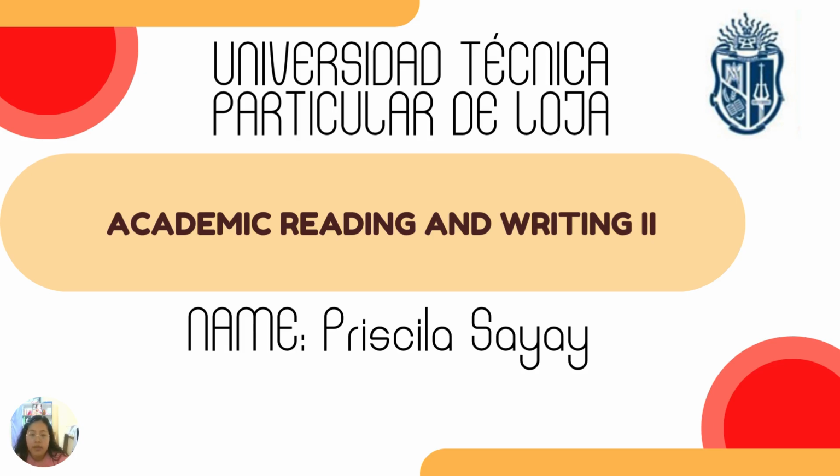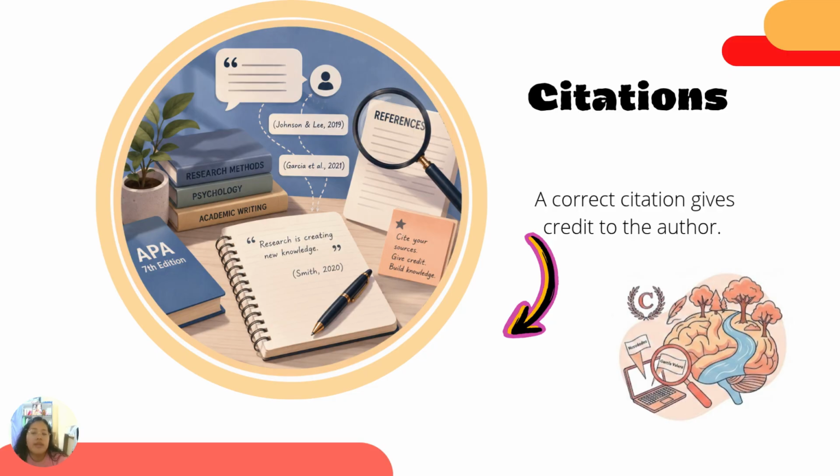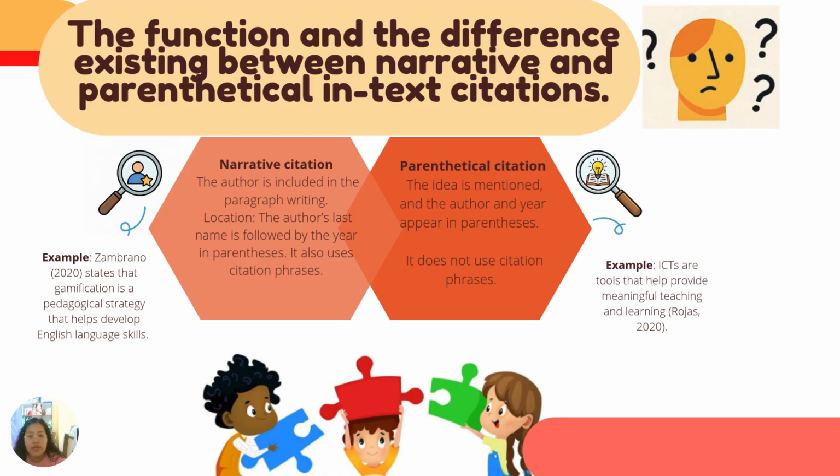I'm going to explain about citation because I consider that it is important. Citations are ideas taken from other information sources. A correct citation gives credit to others. So, the function and the difference. There are two forms of making a citation.